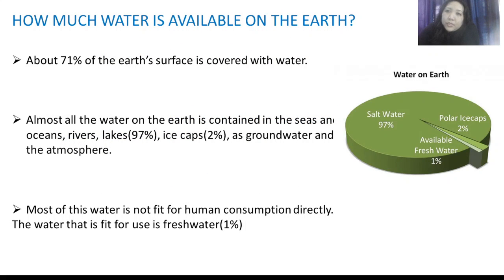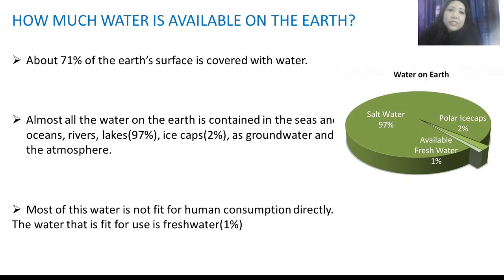Nowadays, the water availability for domestic uses is decreasing day by day. So we should be concerned about this and we should take precautions on how to save water. Now let us discuss how much water is available on the earth.